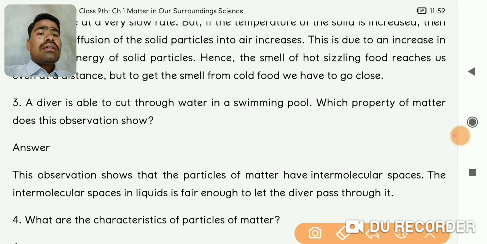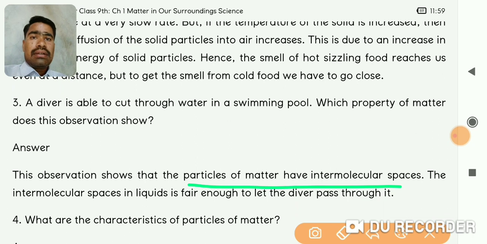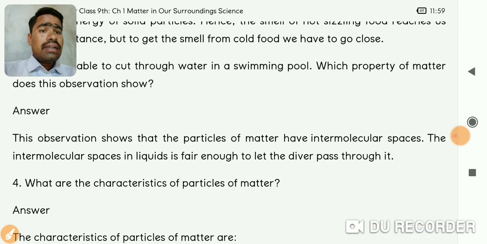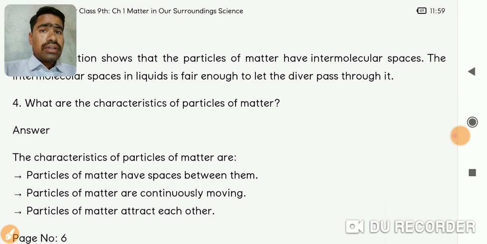So this observation shows that as the diver is cutting through the water, the particles of matter have intermolecular spaces. You cannot cut through a wall or other solid matter as we cut through water. Water has intermolecular spaces, and these allow us to go through it, but solids do not have intermolecular space, so they do not allow you to go through. That's why we cannot cut through solids, but we can swim, or move through the air, because of intermolecular spaces.